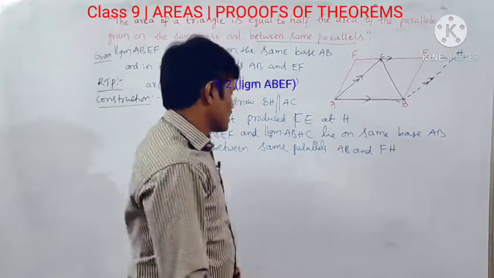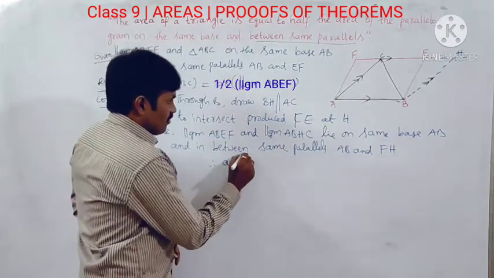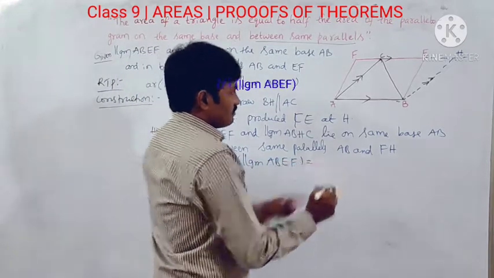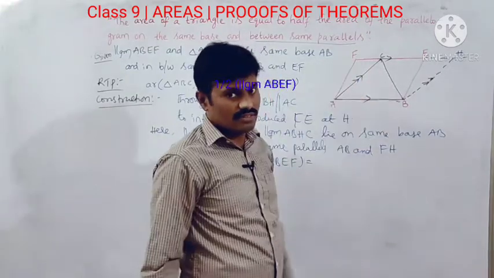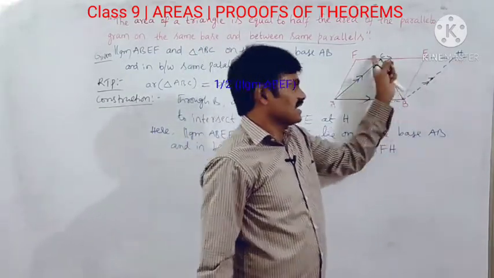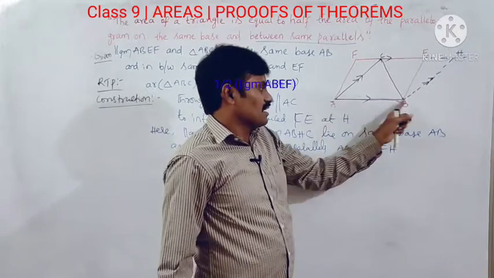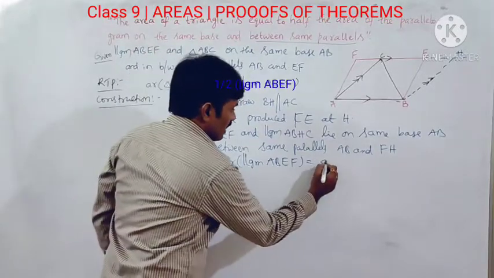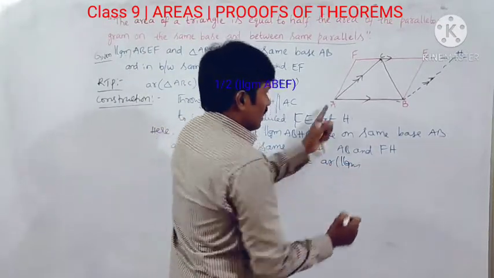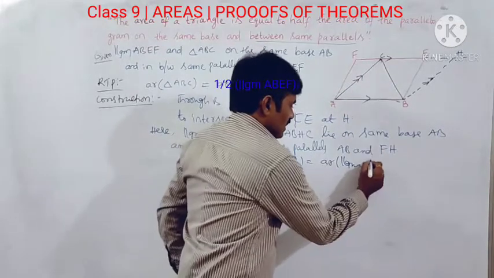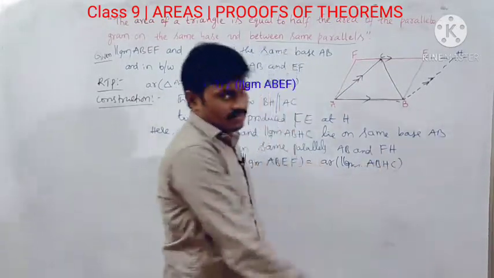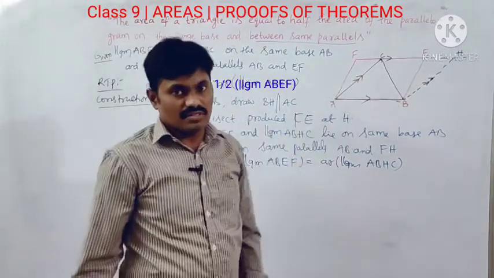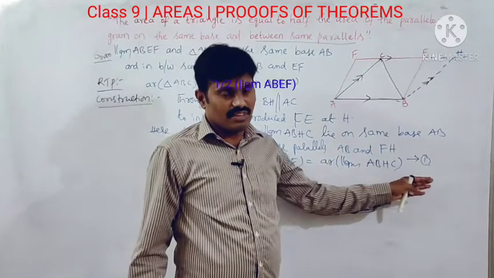So based on that concept, we can write here area of parallelogram ABEF is equal to area of parallelogram ABHC. Reason is they are on same base AB and between same parallels FH and AB. Okay, this is about the relation between these two parallelograms. Clear? Okay, now this is equation 1. We have considered it as equation 1.